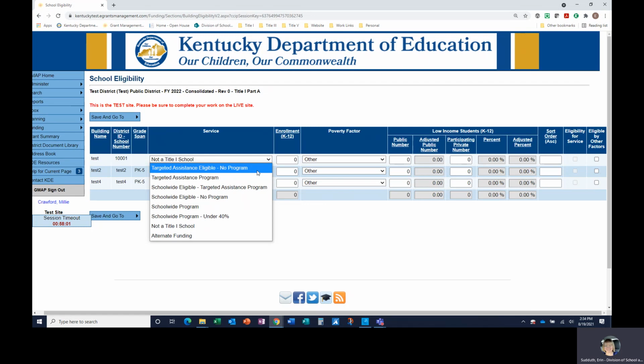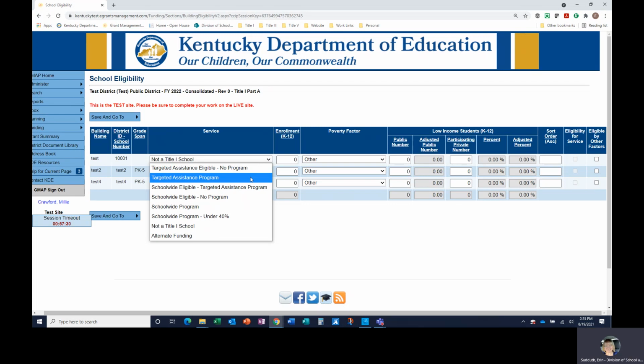Targeted assistance eligible, no program. The school's poverty percentage is less than 40%, and its poverty percentage is either at or above 35% if the district selected the 35% rule on the school program description page, or at or above the district's poverty average if the district selected district poverty average on the school program description page. The school is eligible for a targeted assistance program, but it is not being served with an allocation.